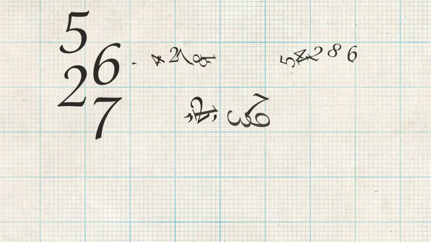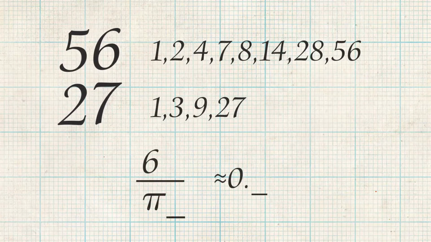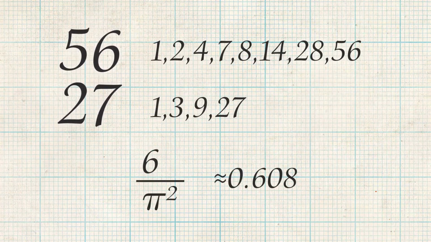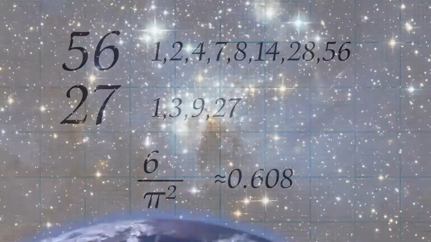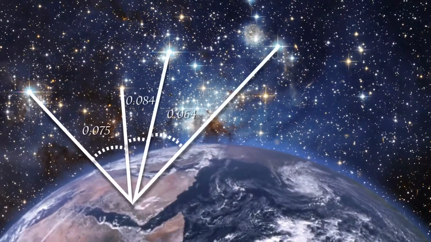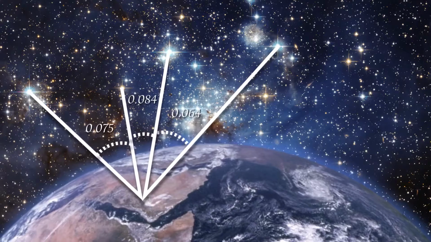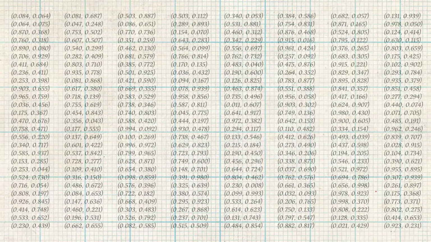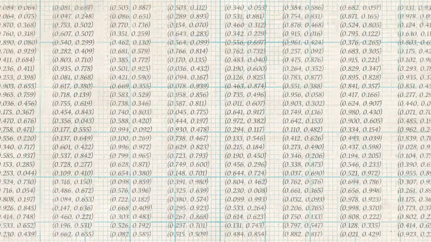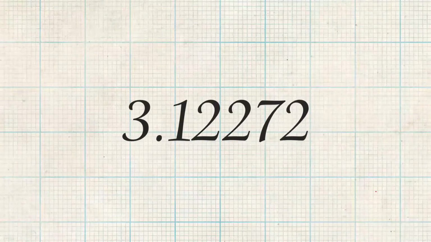Pi also shows up in the sky itself, though. Robert Matthews from the United Kingdom used the idea that the probability that any two random numbers share a common factor is equal to 6 divided by pi squared. Matthews capitalized on this principle by calculating the angular distance of the 100 brightest stars in the sky. He then turned these distances into 1 million random pairs. He ended up with an approximation for pi equaling 3.12272, which is 0.4% off of the true value of pi.